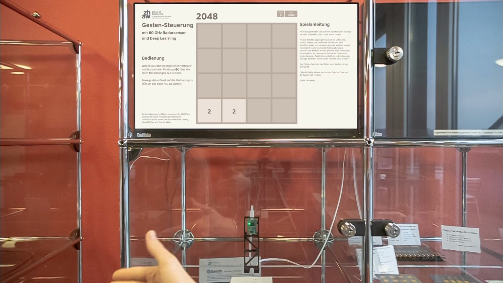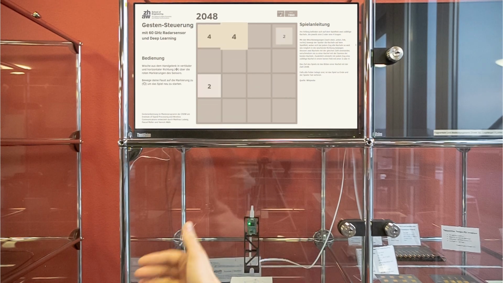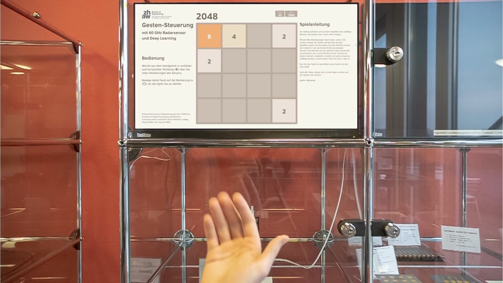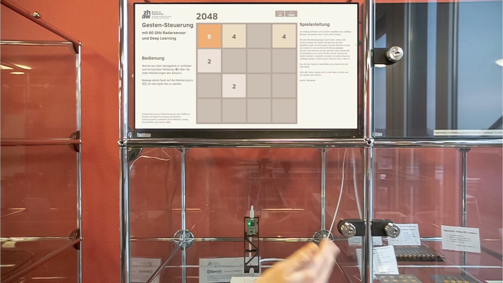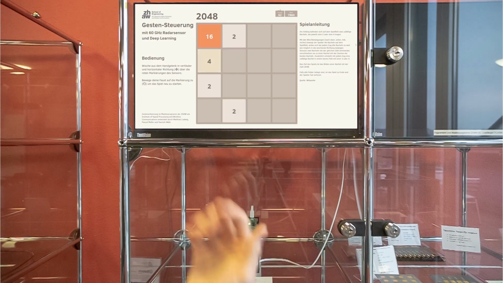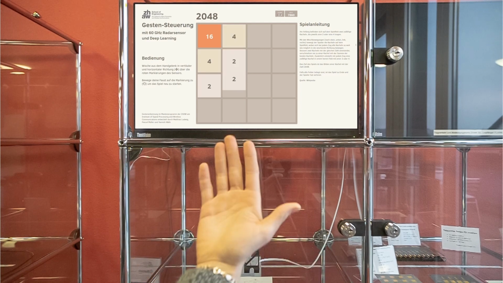A more exciting demo is the game 2048. The goal is to create a block with the number 2048 by moving blocks left, right, up, or down. Since the diagonals are not used, they are mapped to the most likely adjacent gesture. Moving the fist towards the radar acts as the Enter key, enabling menu navigation.